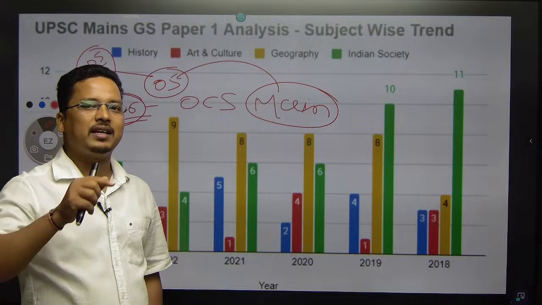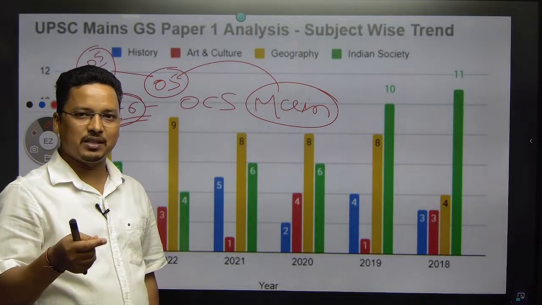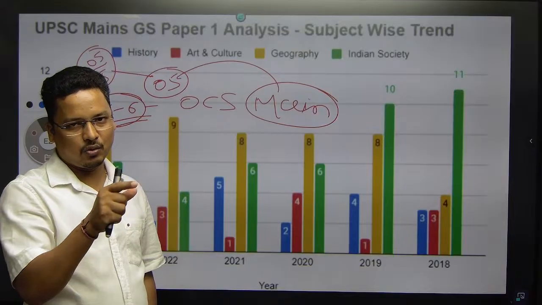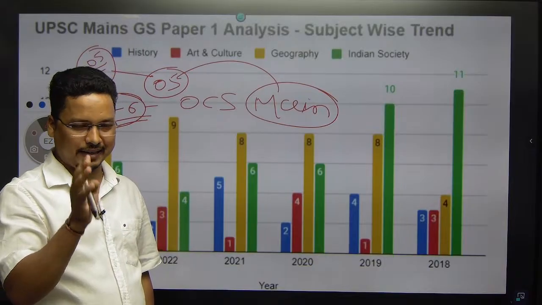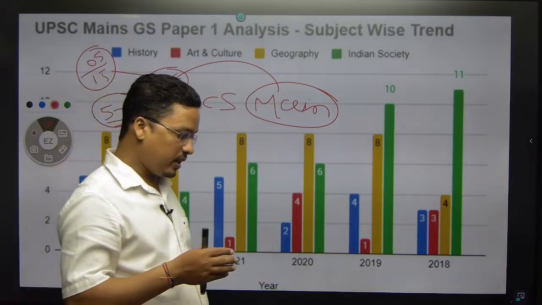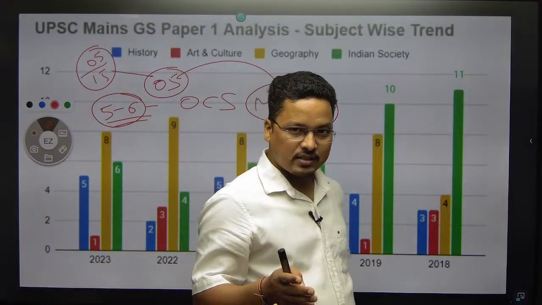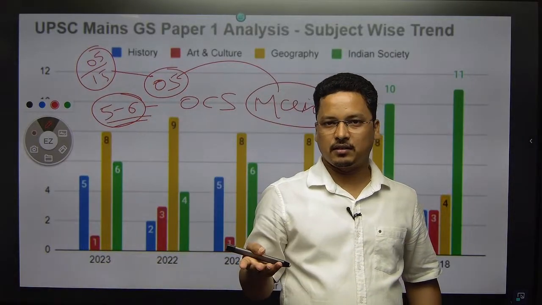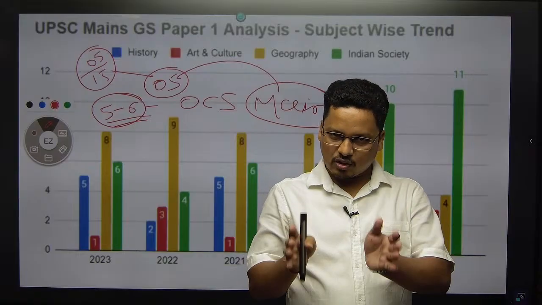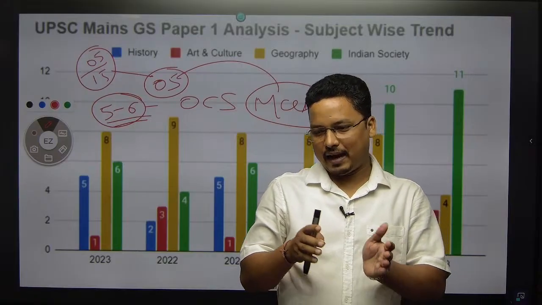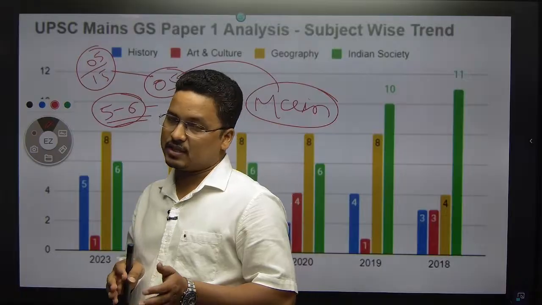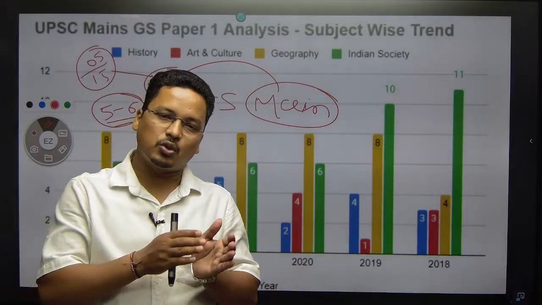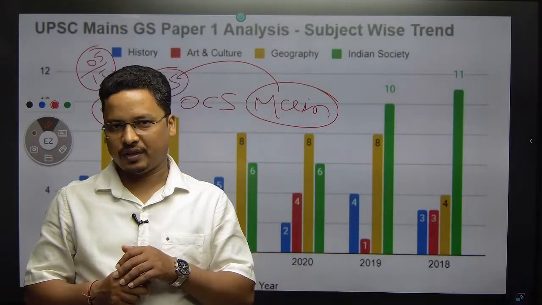Though polity in OCS prelims dominates more as compared to geography. This is a true and honest fact, because geography has 15 questions but polity has 20 questions in prelims. But after polity, if any subject plays a very important role in OCS prelims, that will be geography.